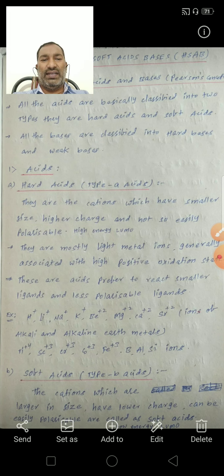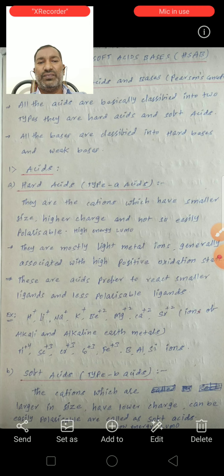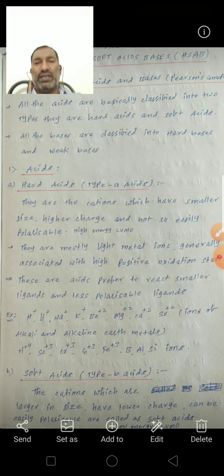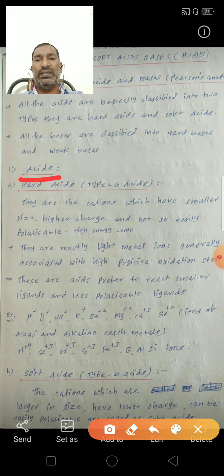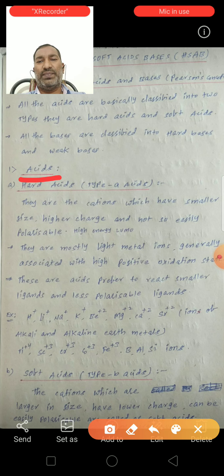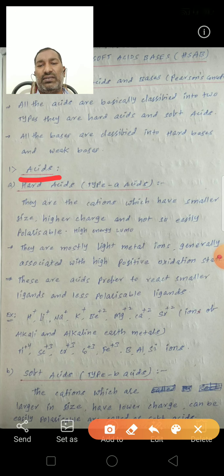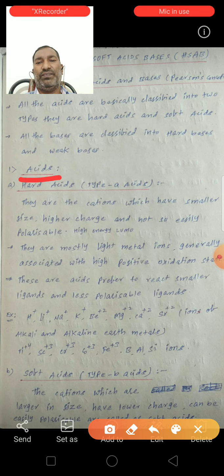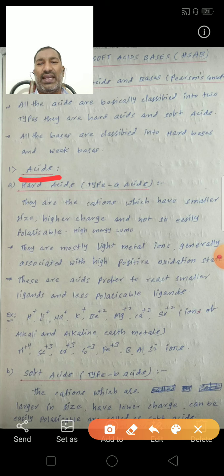Now take the acids, which are of two types, hard acids and soft acids. Take the hard acids first. These hard acids are known as type A acids.